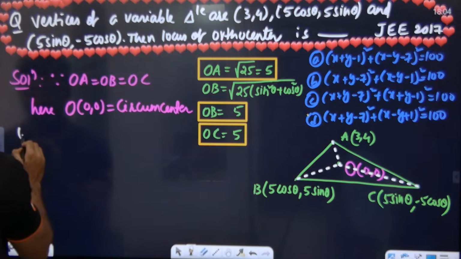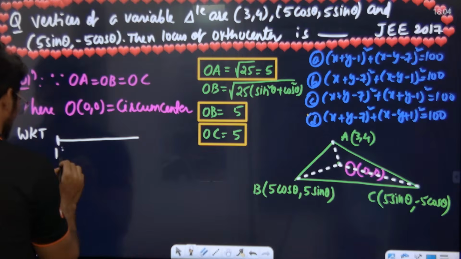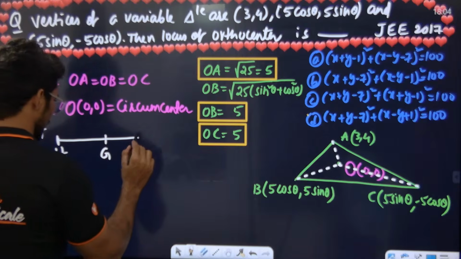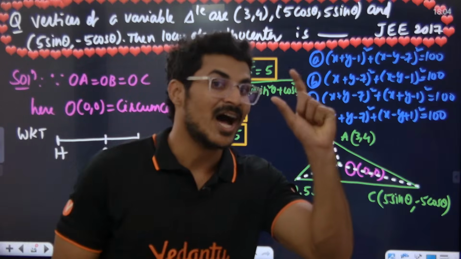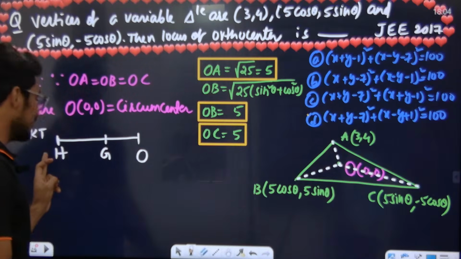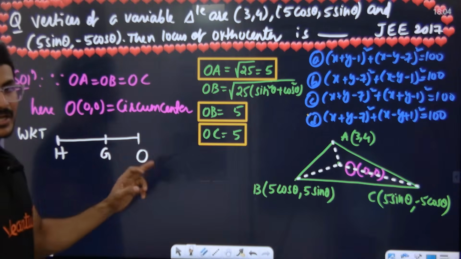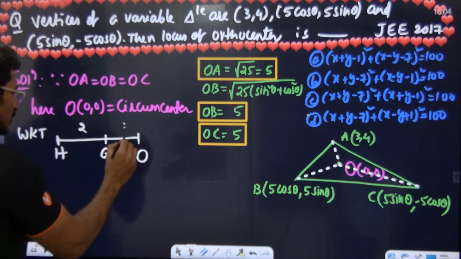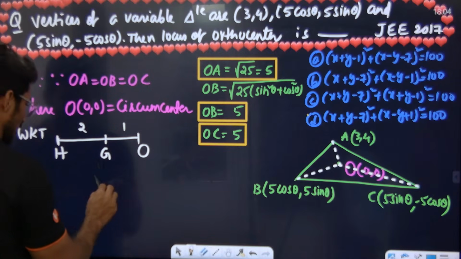What we know is that centroid will divide the line segment joining the orthocenter and circumcenter in a 2:1 ratio. So this is a 2:1 ratio.